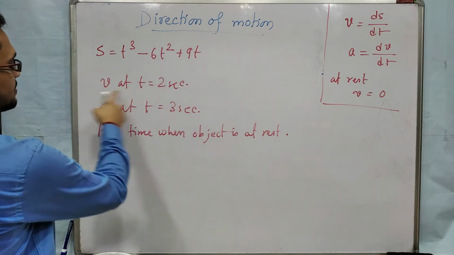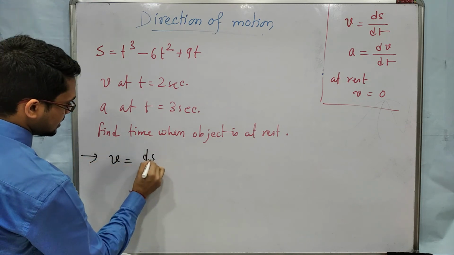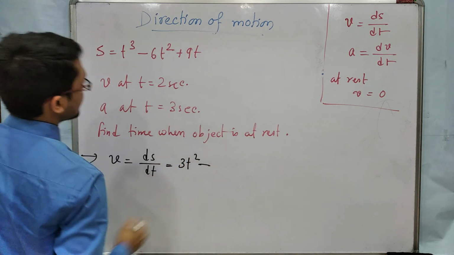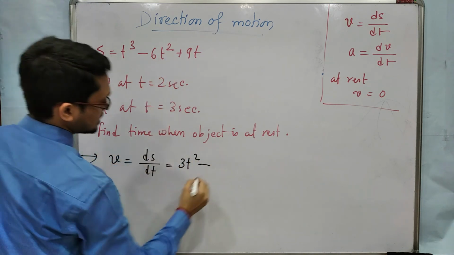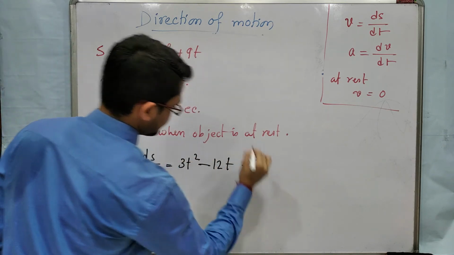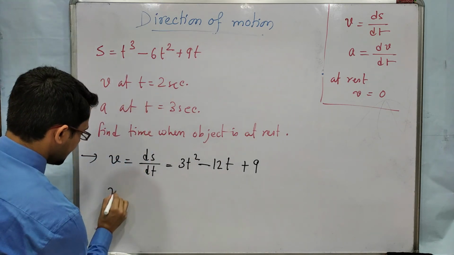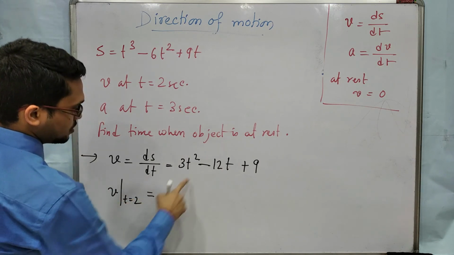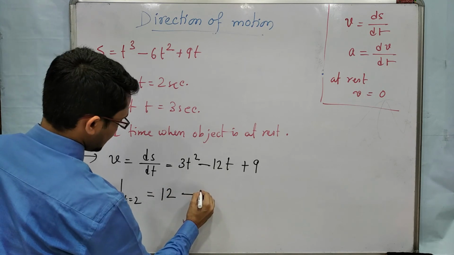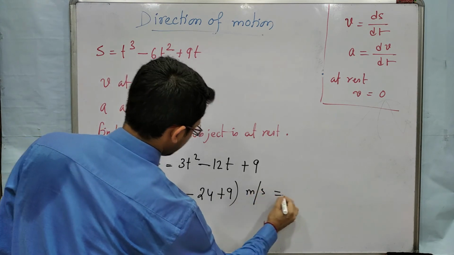We have to find the velocity at t equal to 2 second. So v means ds by dt. The derivative of this: 3t square, minus 6t square means minus 12t, and 9t means 9. So v equal to 3t square minus 12t plus 9. Velocity at t equal to 2 second: put t equal to 2, it will be 3 into 4, 12, minus 12 into 2, 24, plus 9, in meter per second.